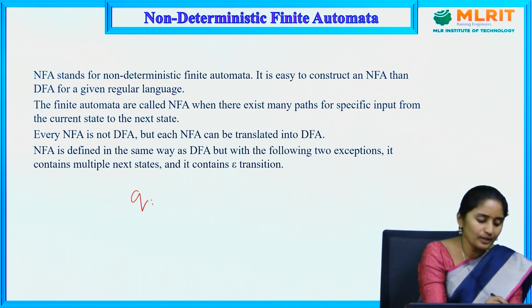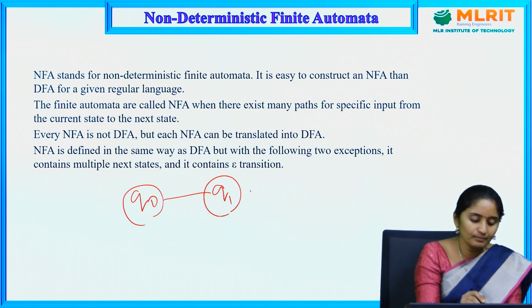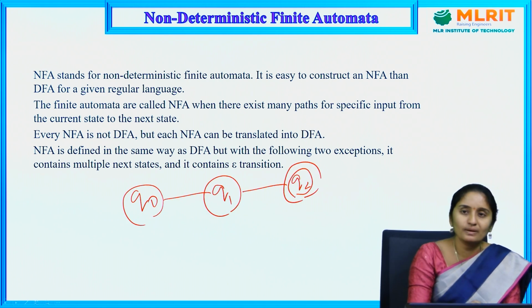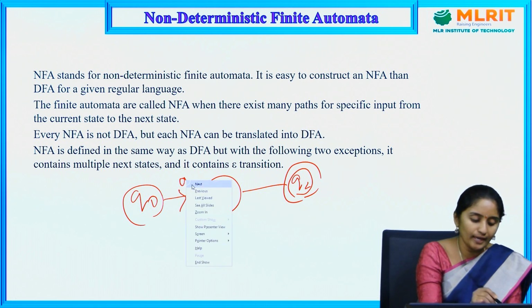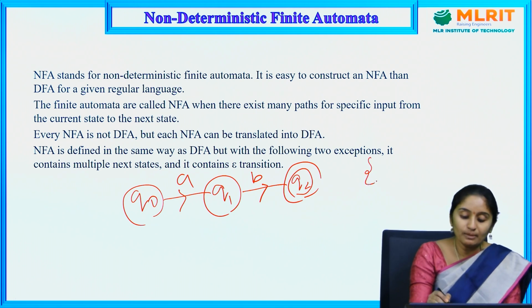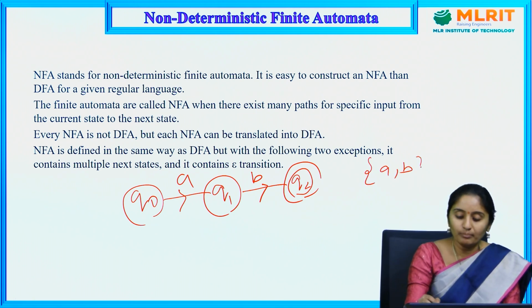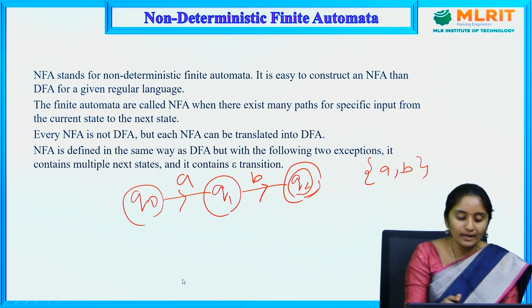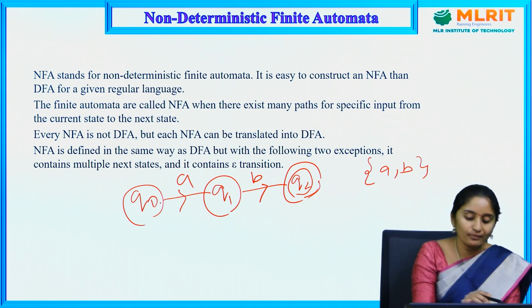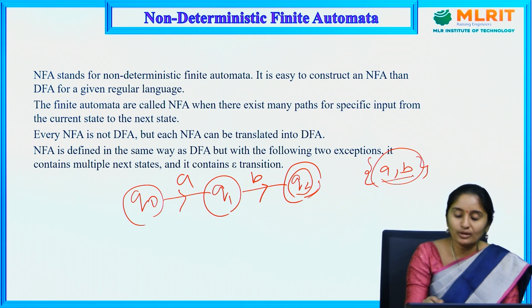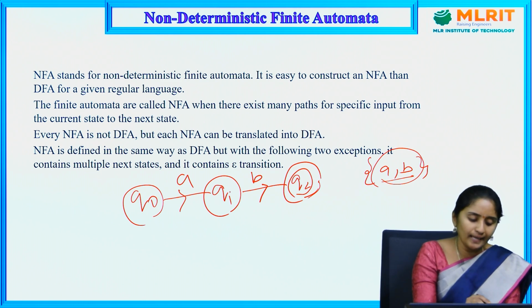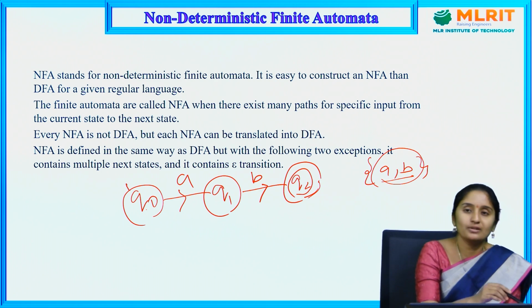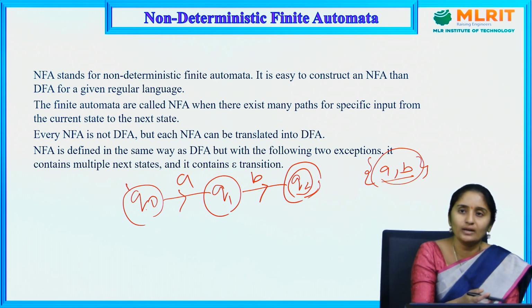For example, let us take one diagram, Q0, Q1, Q2. Suppose Q2 is my final state and there is an input of A and an input of B. The input symbols I am going to have are A and B, the 2 input symbols. But in a DFA diagram, that is not allowed. Why? Because in DFA, since 2 inputs are there, 2 transitions should be there: Q0 on A and Q0 on B. There should be some transition, either to itself or to another state.